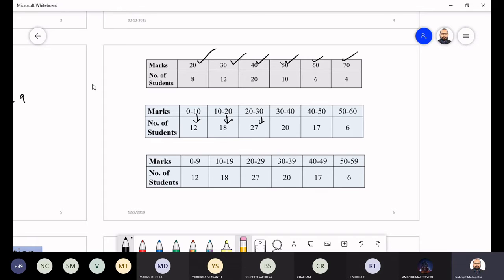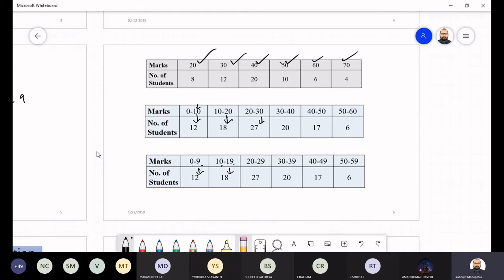Okay, and similarly you can have another type, not in the usual interval form, where the common point is absent. Here 10 is ending and again 10 is starting. Here it is 0 to 9 and the next is 10 to 19, so no common point is there. This type we can also have.